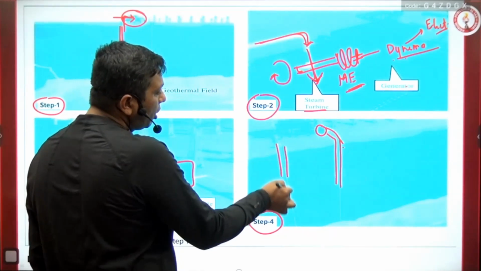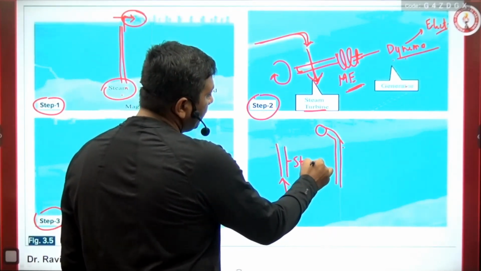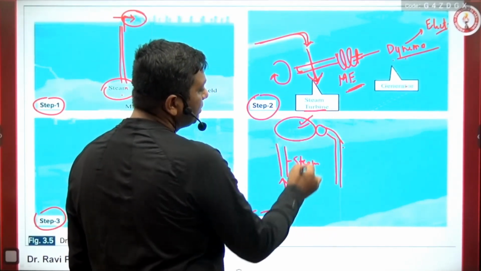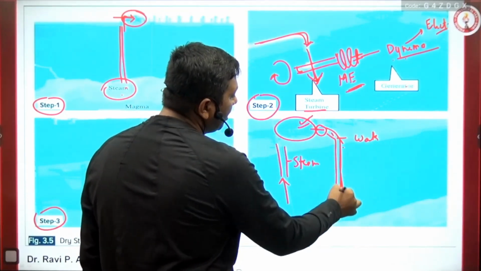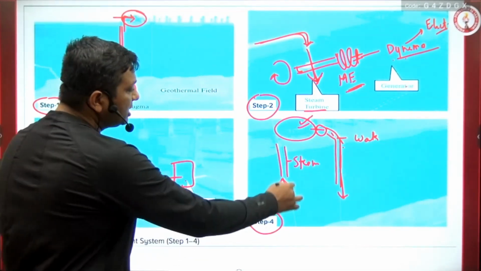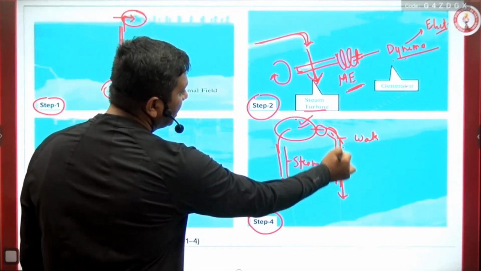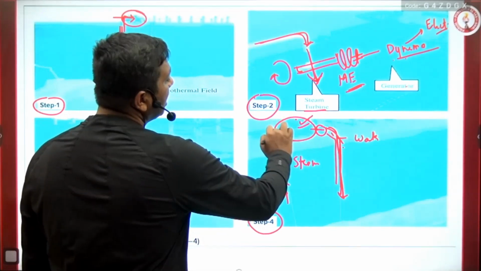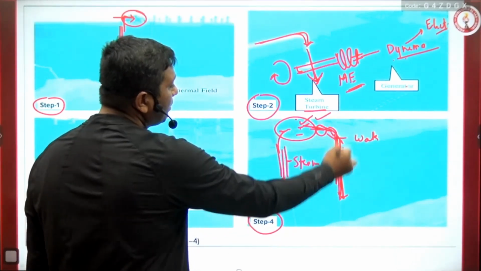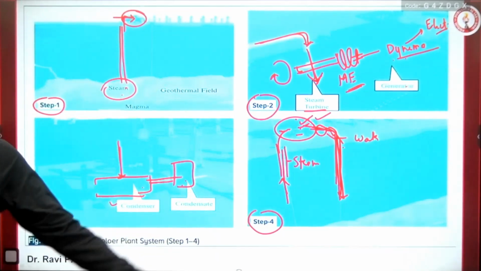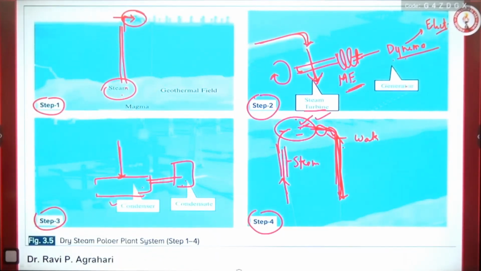So one time from the rock you are taking the steam, and here we are doing the entire electricity process, and at the end of this, the water becomes liquid, heavy material, and it goes back into the ground. So steam we are taking, power generation we are doing, at the end water is coming. Again steam taking, again power generation, again water formation. So it's a kind of cycle, and here we have power generation. You see the picture, guys, in a very simple way I defined how a geothermal power plant is used for power generation. I hope everybody is clear.